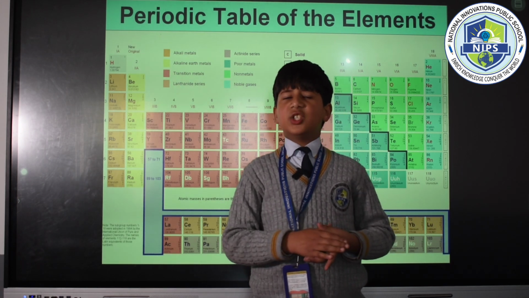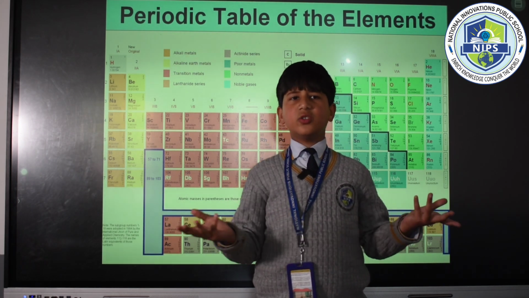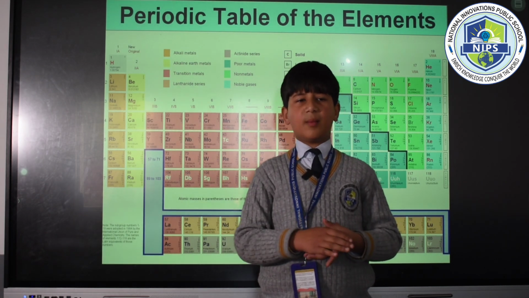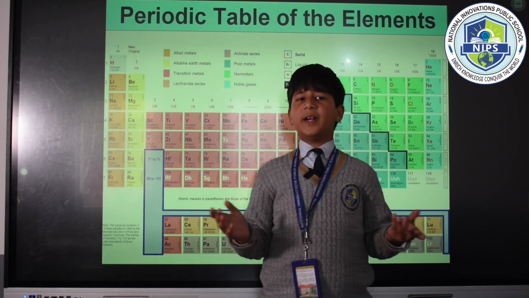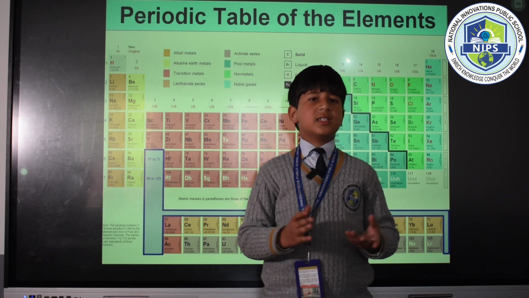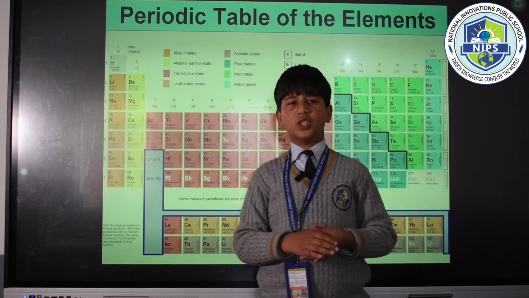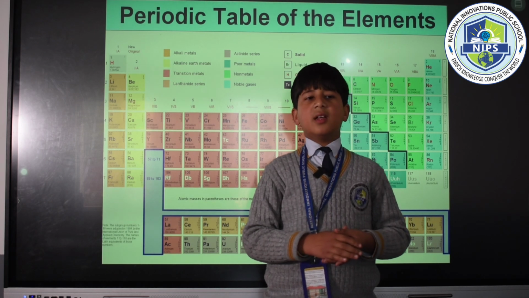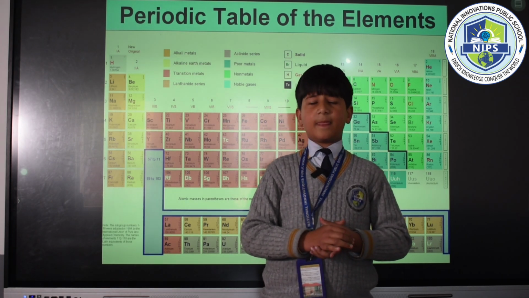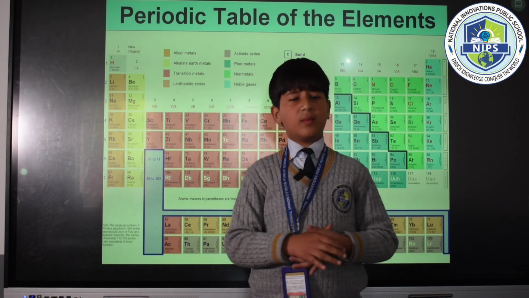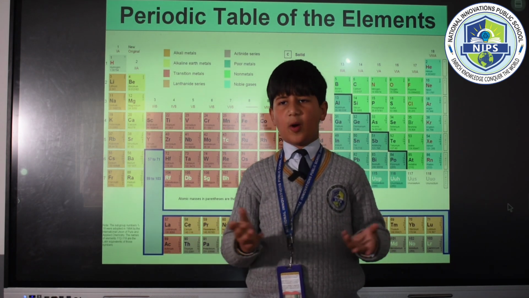Elements in the same group share similar chemical properties due to their identical valence electron configuration. The periods represent the number of electron shells, while the group indicates the number of valence electrons. Some important groups include alkali metals, alkaline earth metals, halogens, etc. Next slide, please. The periodic table also categorizes elements as metals, non-metals, and metalloids based on their properties.